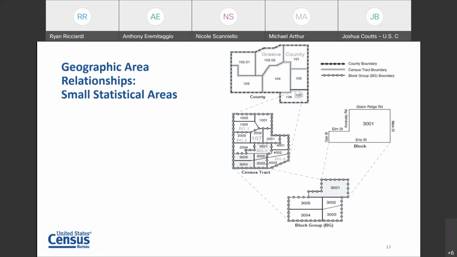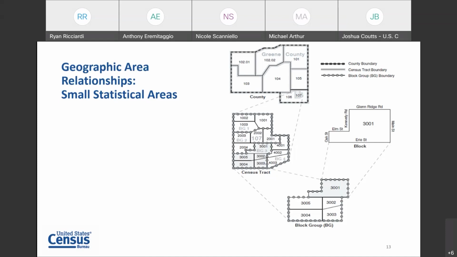Another concept to discuss with respect to census geography is the different nesting relationships. Ryan had a great example in Texas of how census tracts and block groups nest within a county, and different geographies that we have will have different nesting relationships. Sometimes they don't have relationships between them. In this case, again, we are showing the county, census tract, and block group relationships.